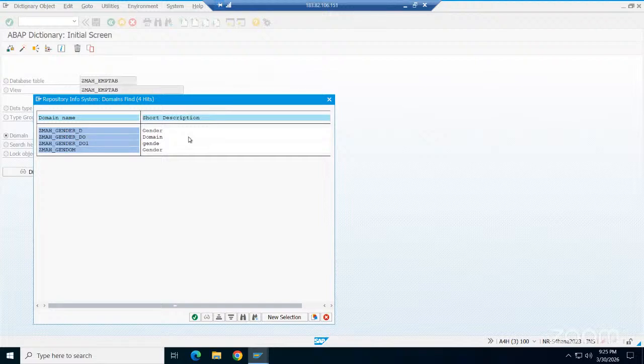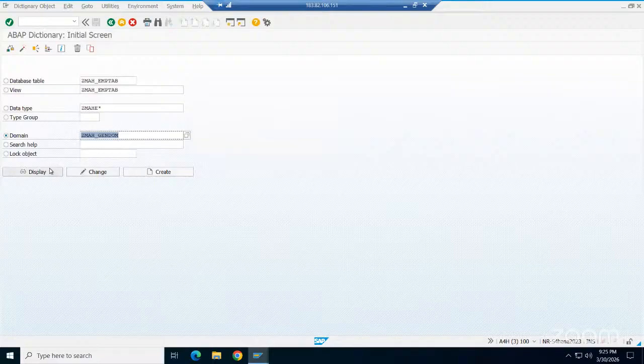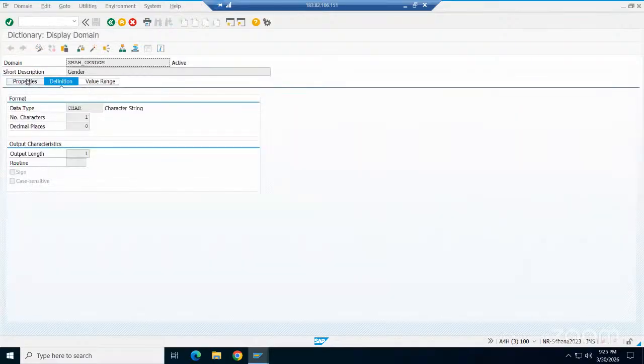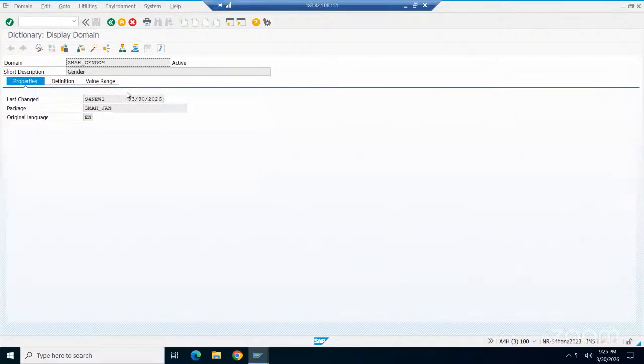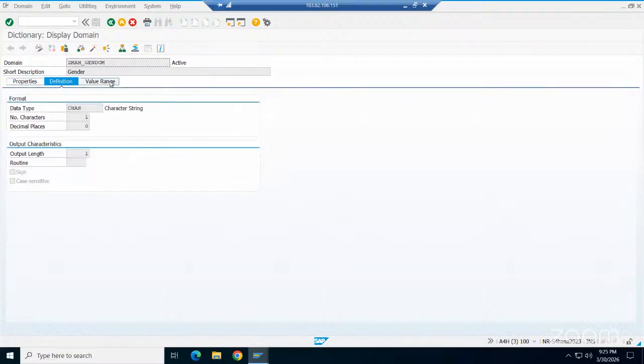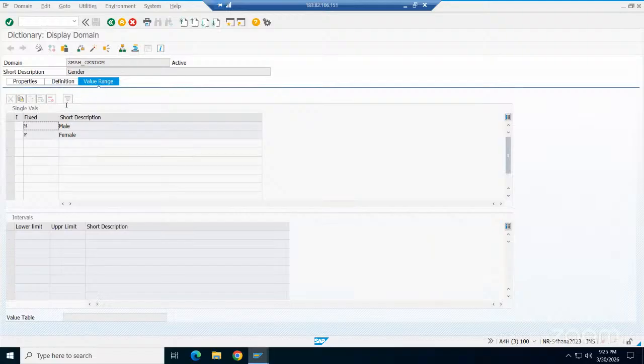I think the first one, right? Or the last one, I think. This is the one. How do you know? Go to here. Check the date and time. 3:30. So this is what I created today. What have I given here? I have given the option that the user should use only male or female. You are restricting the value, so that the user cannot enter anything other than these two values. It's mandated to enter these values.